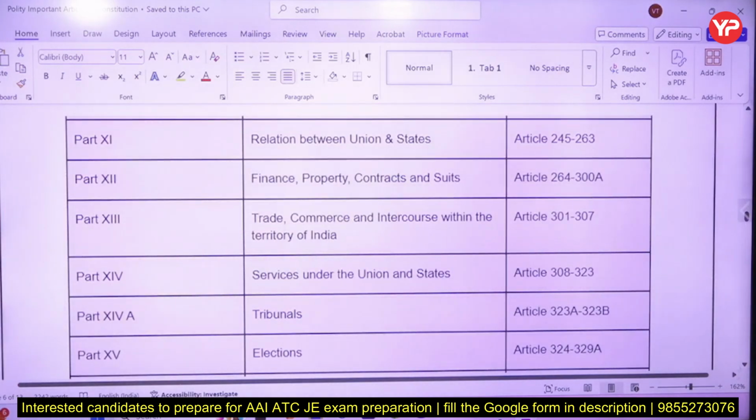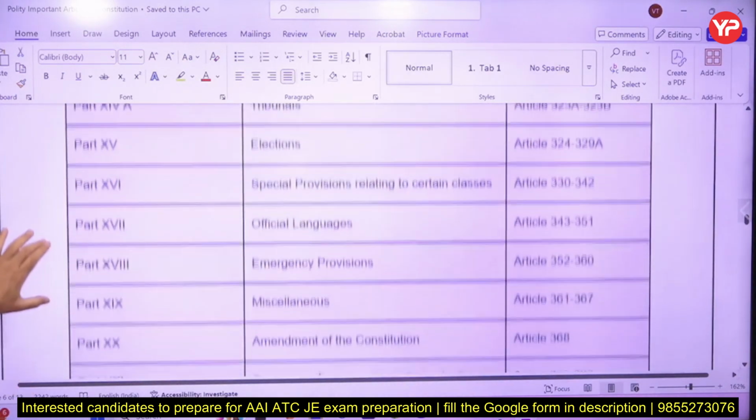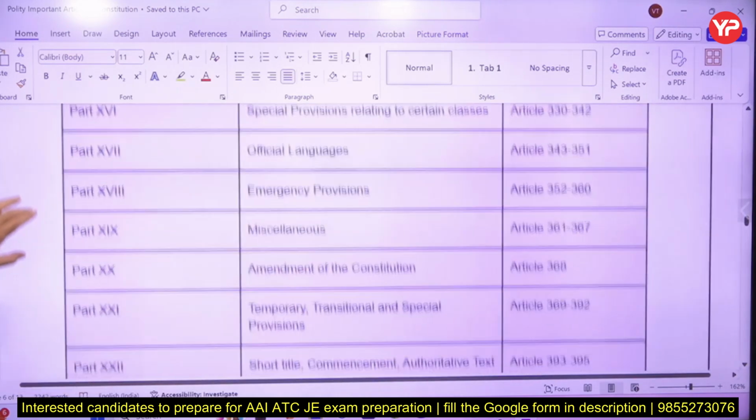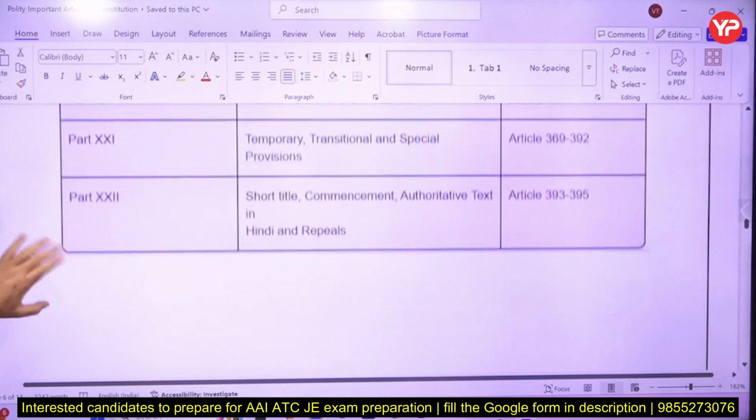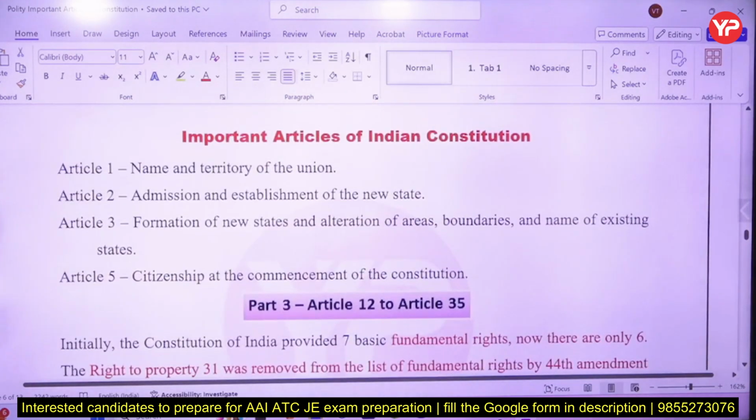Part 15 is elections, part 18 is emergency, those things you should be knowing. So these are some of the important parts. Now which are the important articles?